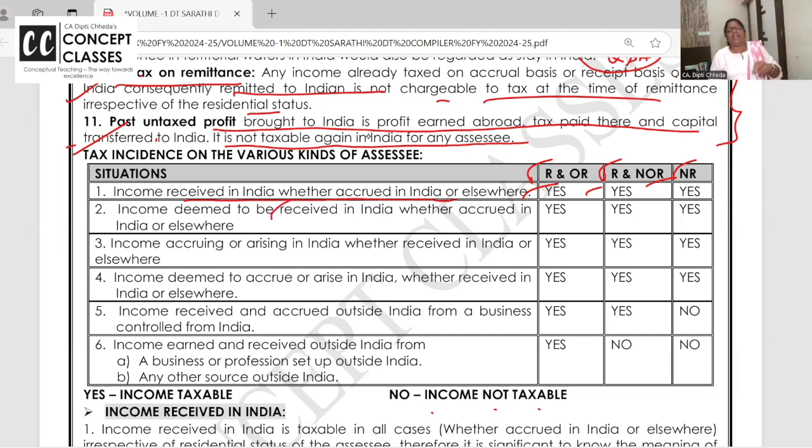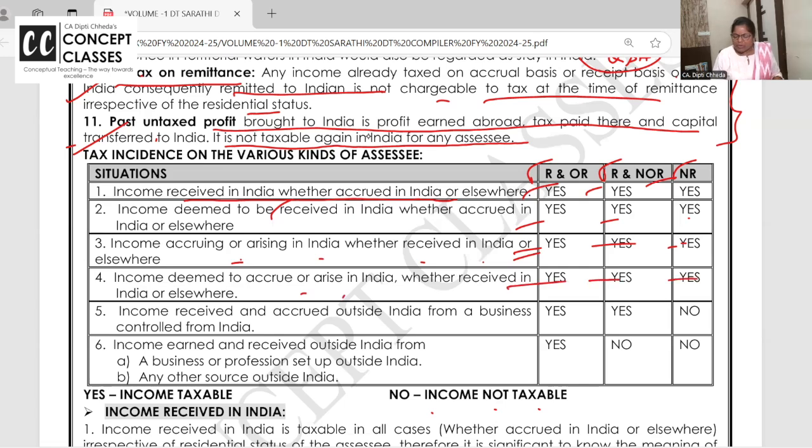Income deemed to be received like TDS. Your income is 10, I am deducting TDS 1, paying you 9, but 1 rupee is your deemed to received income. So deemed to received income, even like PF contribution and all. Income accruing in India. A person who stays in, say, Burma. नहीं, Burma इधर है India के. He's selling the property to someone in Sri Lanka. Seller Burma. Buyer Sri Lanka, but the property is in Chennai. So where the income is accruing? India. Yes, all of them have to pay tax.